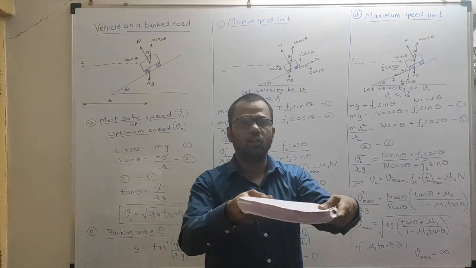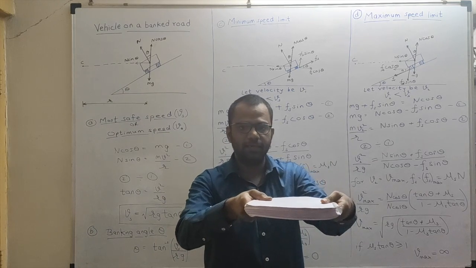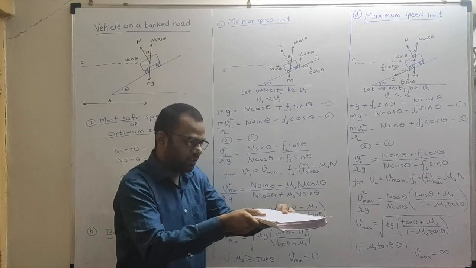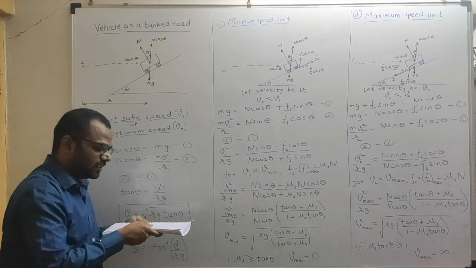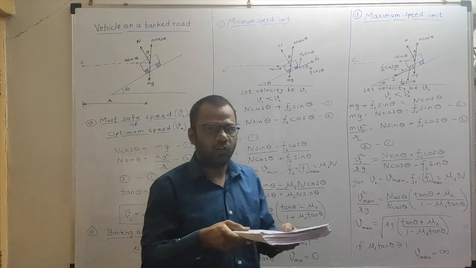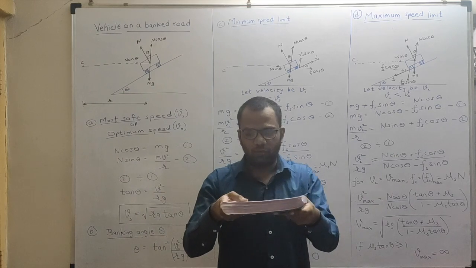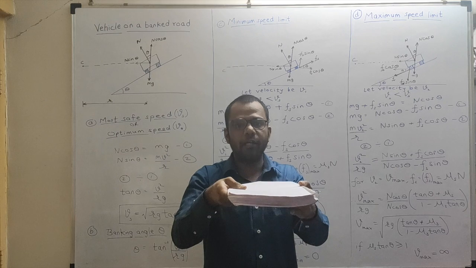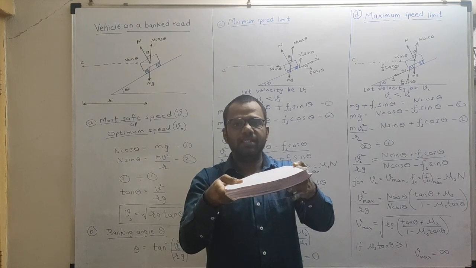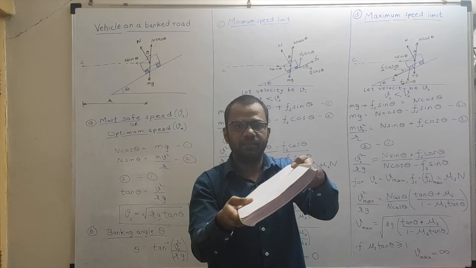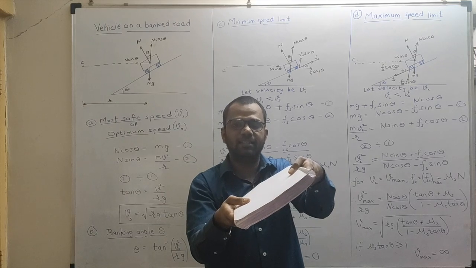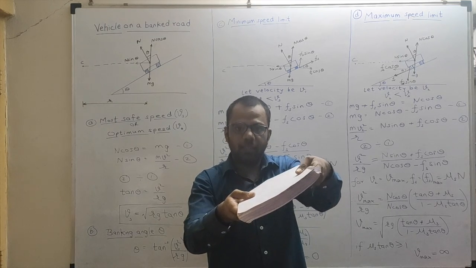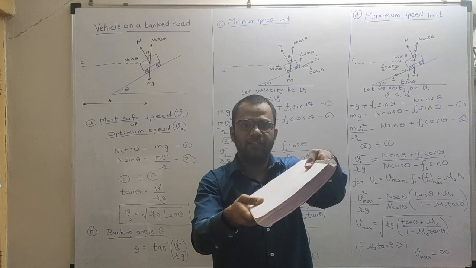Last time we saw that the road was like this. It was coming like this, getting curved like this, and then going back again like this. Now banking of the road means what? It is the process of raising the outer edge of the road compared to the inner edge. That means the road surface itself will be tilted like this.